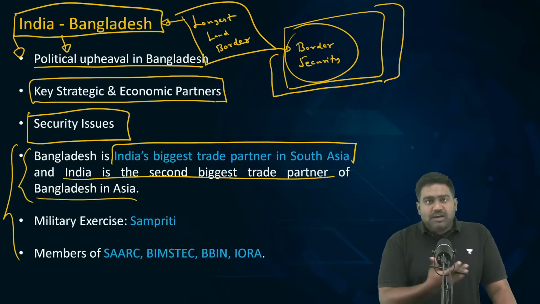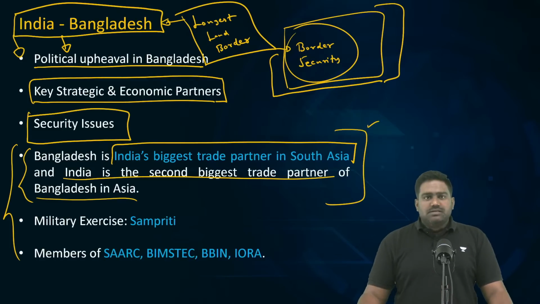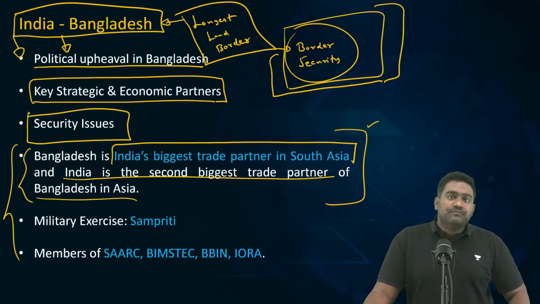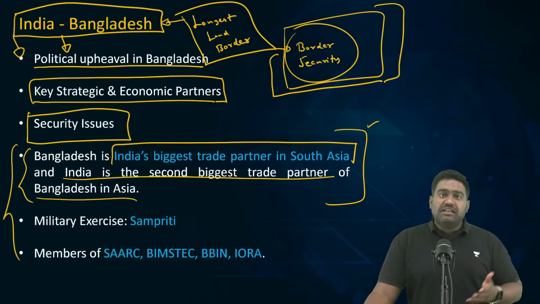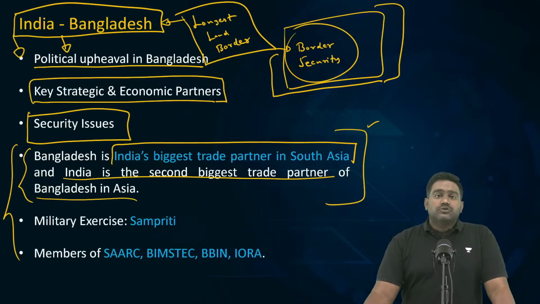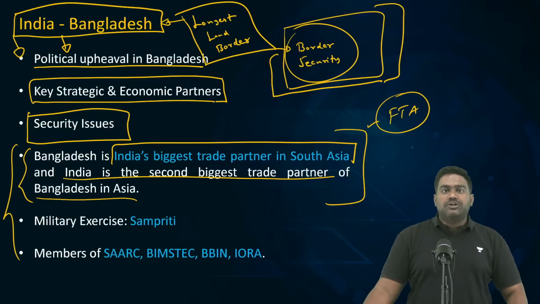So we have a lot of trade between the two countries. India procures several commodities and goods from Bangladesh: textiles, garments, even jute and paddy. And Bangladesh imports heavily from India. In fact, Bangladesh has a lot of dependency on India. That is why both the countries were considering a free trade agreement to help improve the trade relationship.